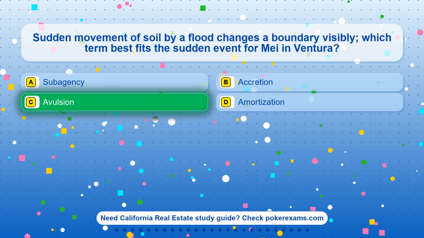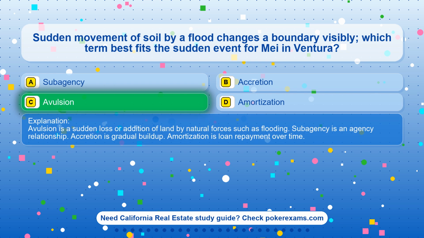The correct answer is option C. Avulsion. Avulsion is a sudden loss or addition of land by natural forces such as flooding. Supervising is an agency relationship. Accretion is gradual buildup. Amortization is loan repayment over time.